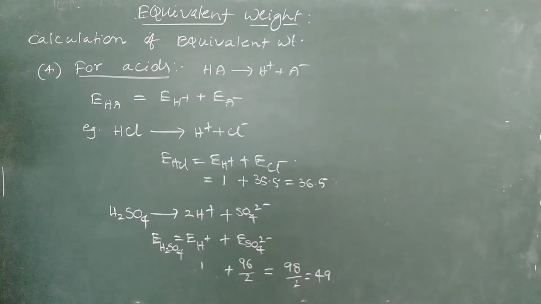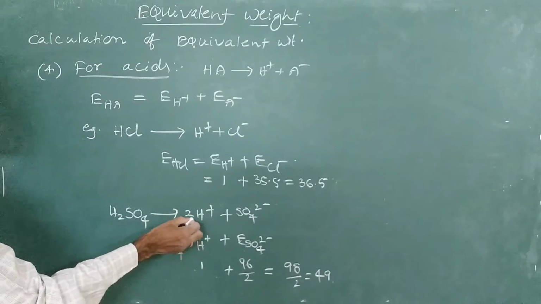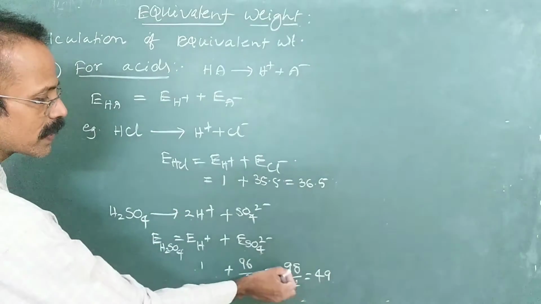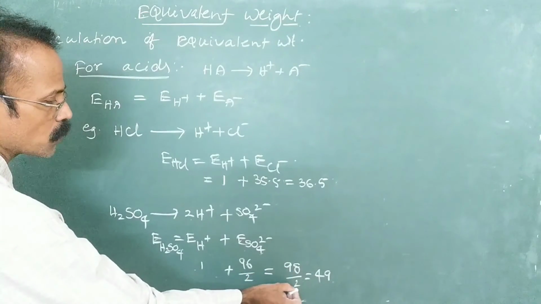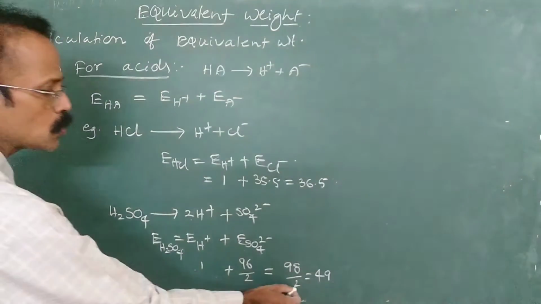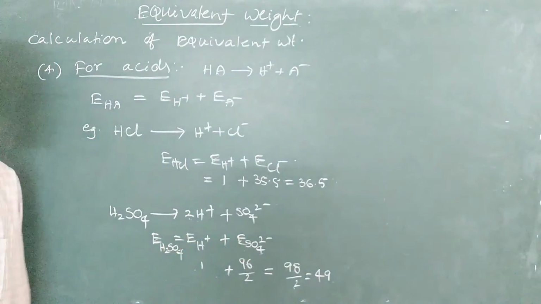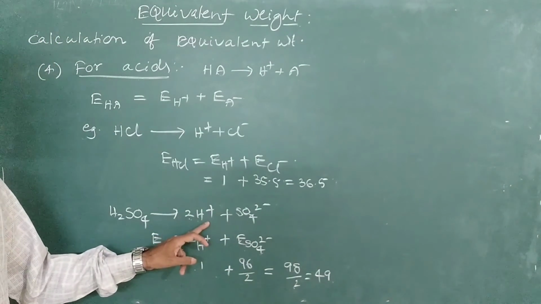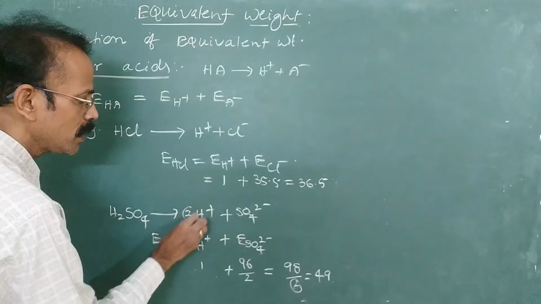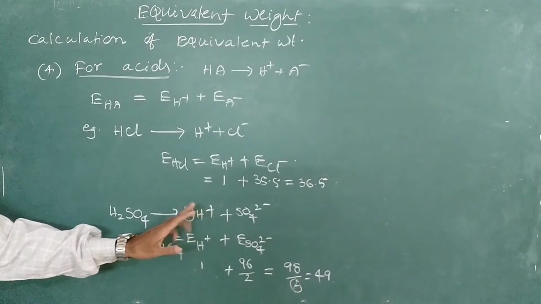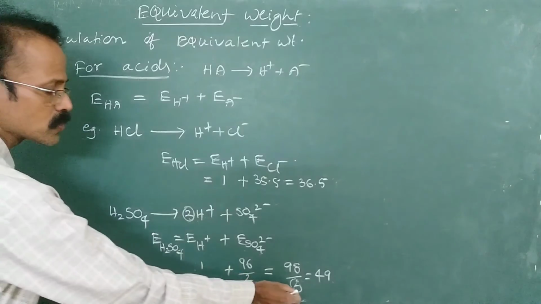What is 2 here? 2 is nothing but the number of H plus ions. So here we are dividing the molecular mass by the charge. What is the total positive charge? That is 2, 2 into plus. And the number of positive charges is equal to the number of H plus ions, right? 1 H plus ion has 1 unit of positive charge, 2 H plus ions have 2 units of positive charge.